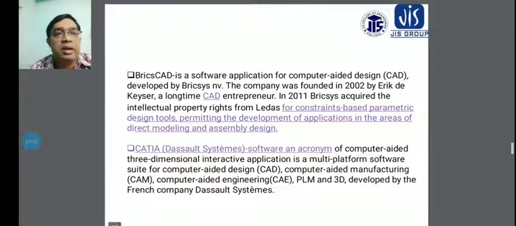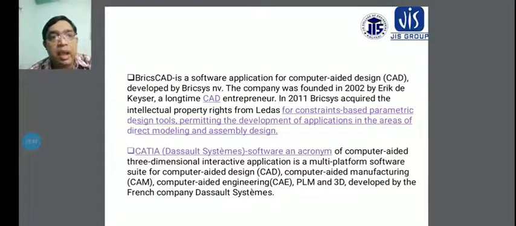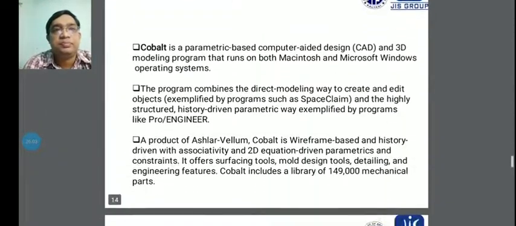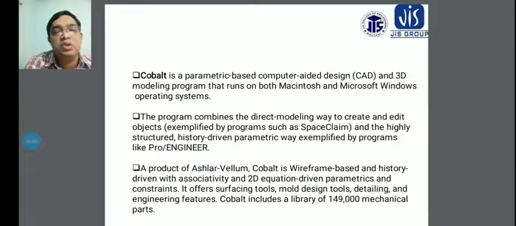It covers computer aided manufacturing, CAM, computer aided engineering, CAE, and also PLM and 3D modeling. It is developed by the French company Dassault Systems. And another thing you can consider is Cobalt.